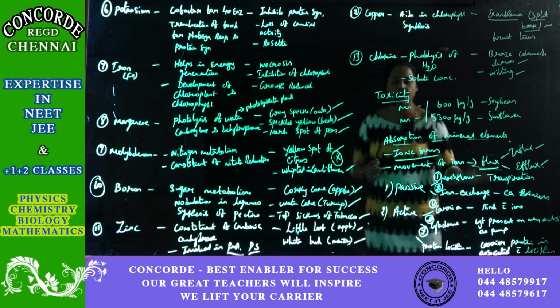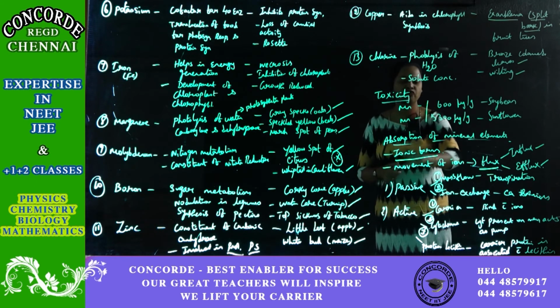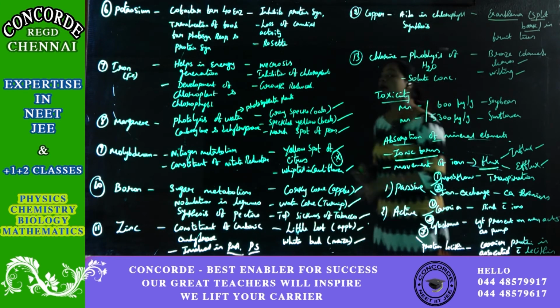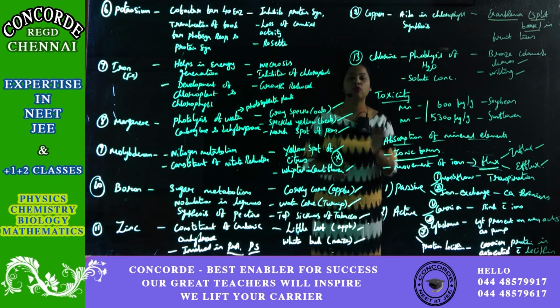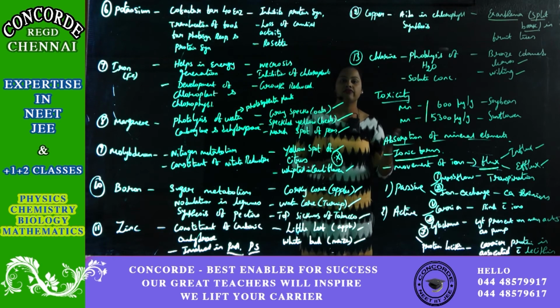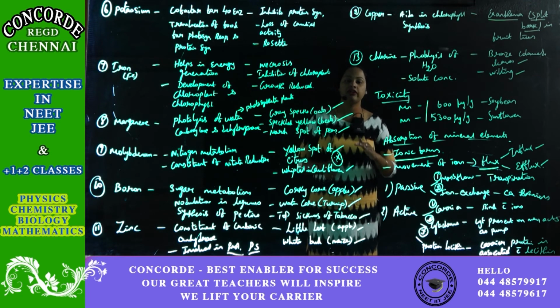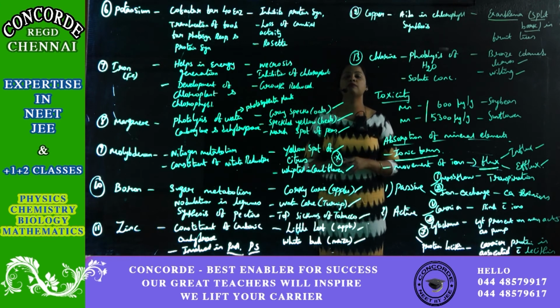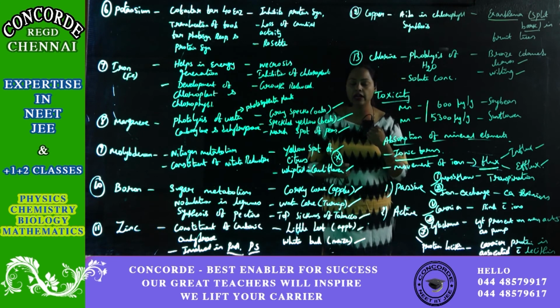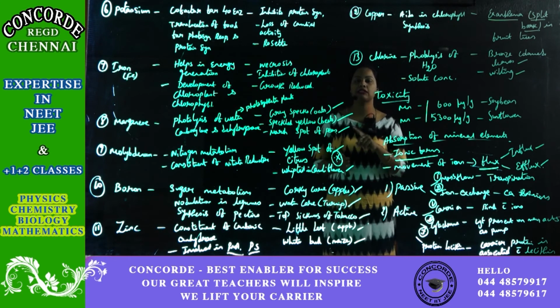Once again, I just want to give a summary of the absorption of mineral nutrients. Mineral nutrients will be absorbed in ionic form. The movement of ions is called flux. The movement of ions inside is called influx. The movement of ions outside is called efflux. The absorption of mineral elements has two types, passive and active.